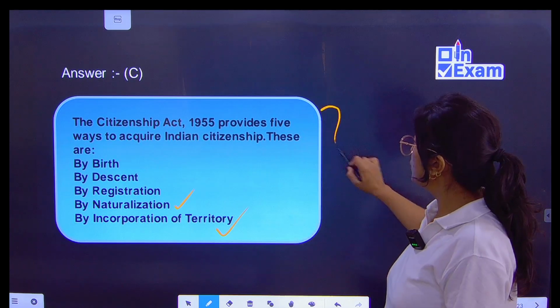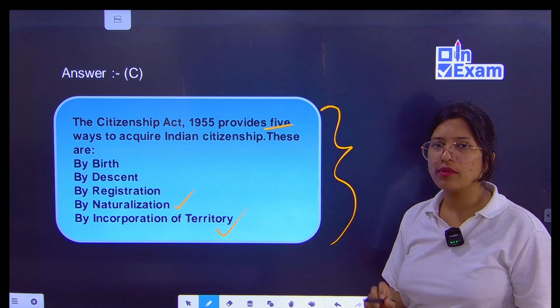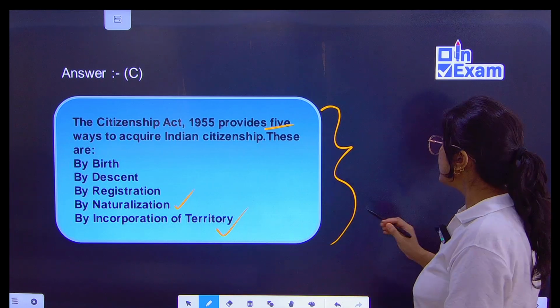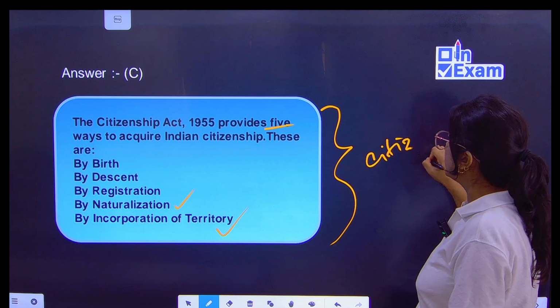These are the ways under the Citizenship Act of 1955. Citizenship is an important topic.